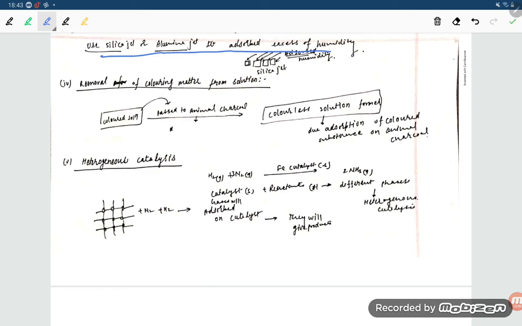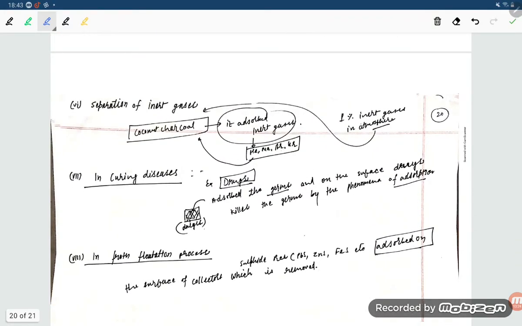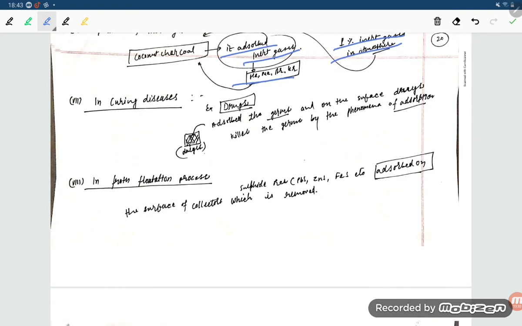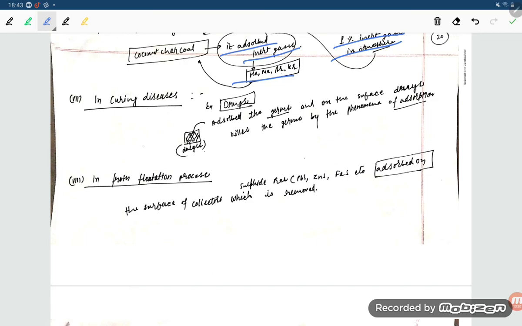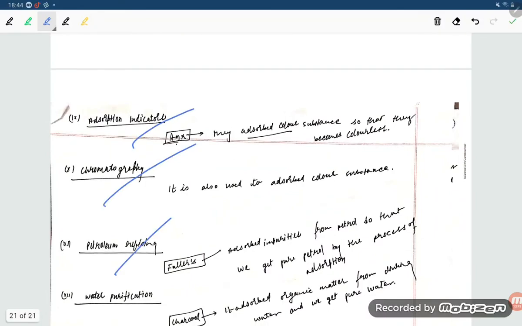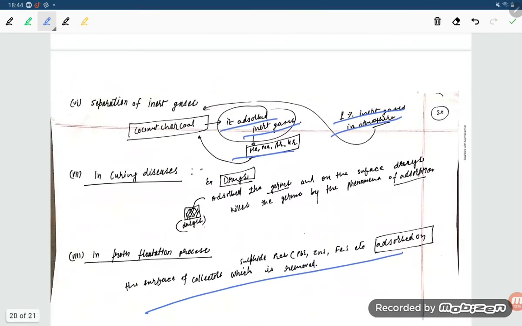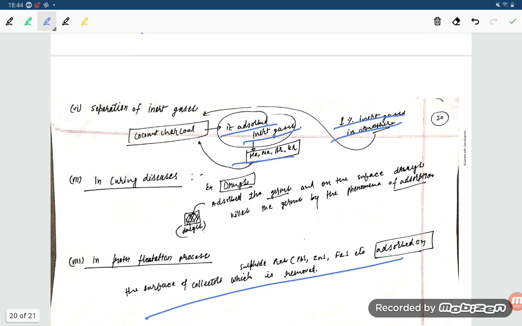Removal of coloring matter from the solution. Okay, if you take charcoal, it will remove the coloring. Heterogeneous catalysis also, students, is used where the gases adsorb on the catalyst. Next one is separation of inert gases. Okay, inert gases generally get adsorbed on the charcoal. Next one is the flotation process, this is also used. Adsorption indicators, chromatography, petroleum refining and water purification: in all these processes adsorption is used, students.